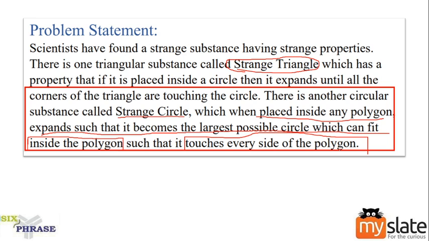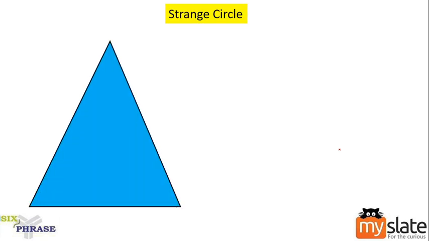Let me consider a triangle. Say we have a normal triangle. Within this triangle, I am placing this strange circle. This yellow colored circle is a strange circle. What will the circle do? Once you place it inside the triangle, it will not stay in the same shape.